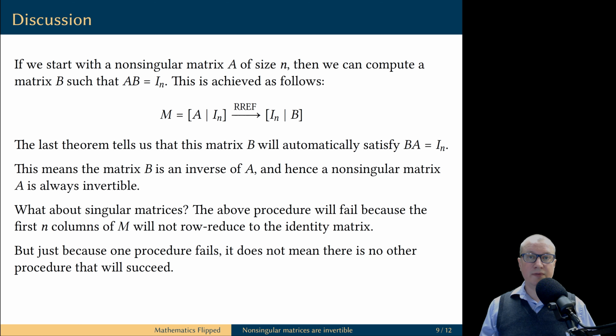But this still leaves the question of what happens with singular matrices. Now, it should be clear that this procedure fails for singular matrices because when you try to construct this big matrix for a singular matrix, the singular matrix itself will not reduce to the identity matrix, and therefore this procedure cannot be applied. But just because this procedure fails, it doesn't mean there is no other procedure that will possibly find an inverse for a singular matrix. So, we are going to prove that in fact there is no other procedure. Singular matrices are never invertible.